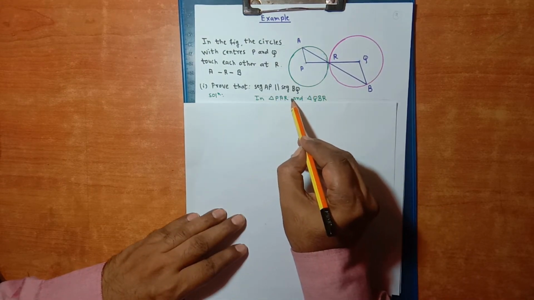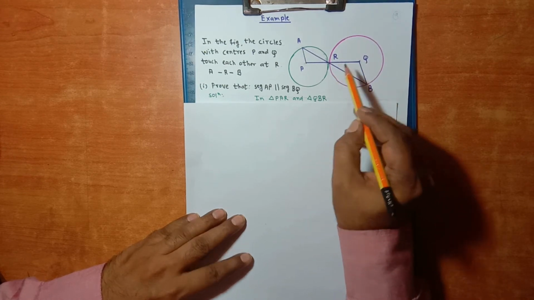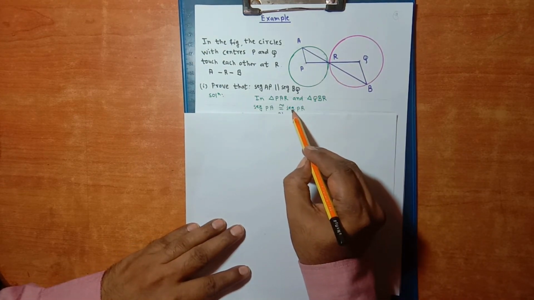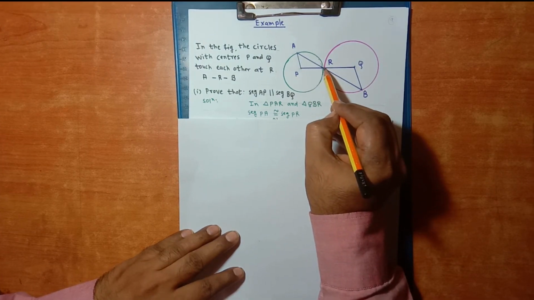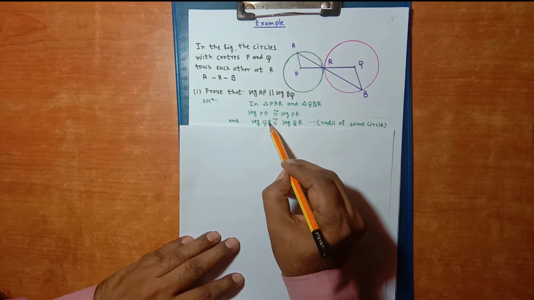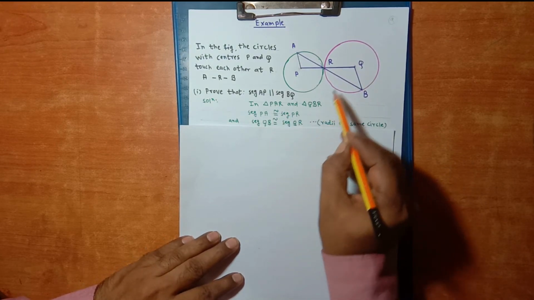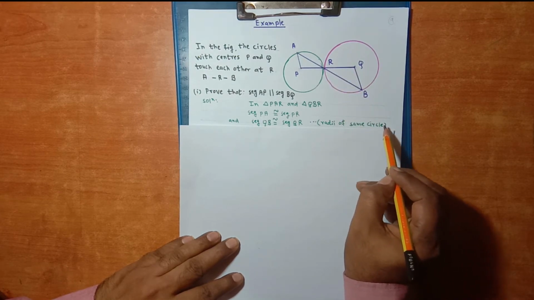In triangle PAR and triangle QBR, segment PA is congruent with segment PR, because they are radii of the same circle. And in this circle, segment QB is congruent with segment QR. This is QB, this is QR. Reason is radii of the same circle.